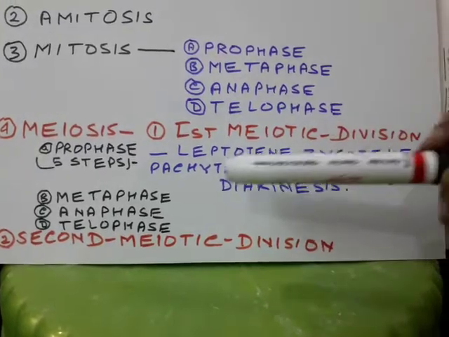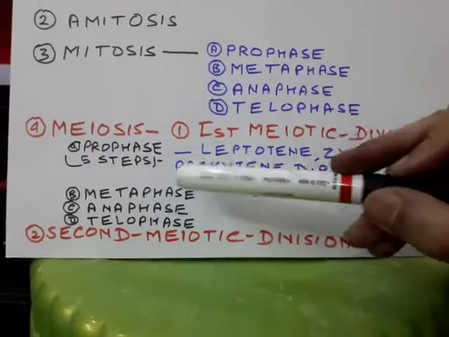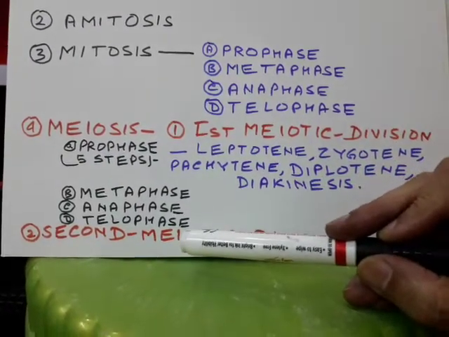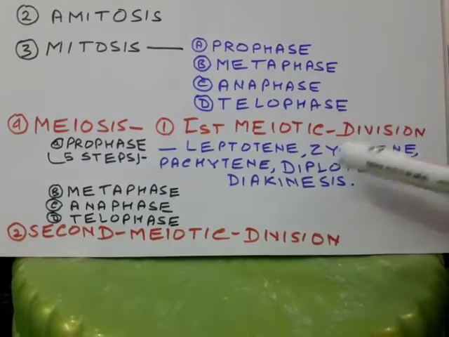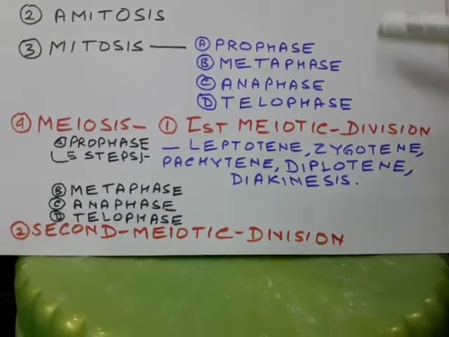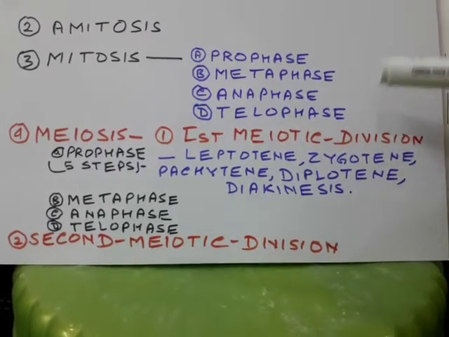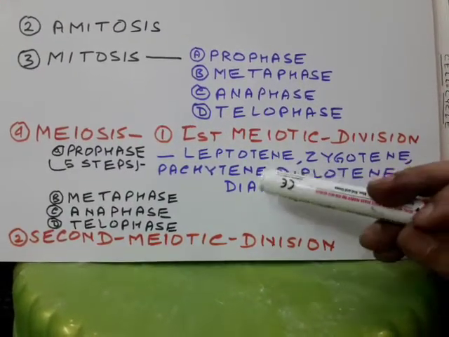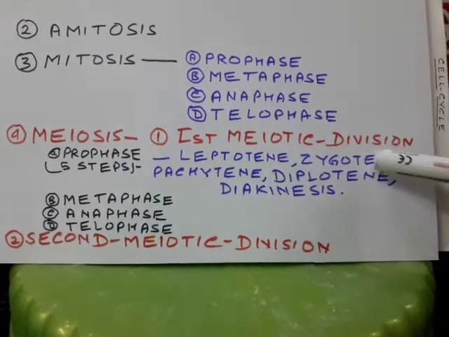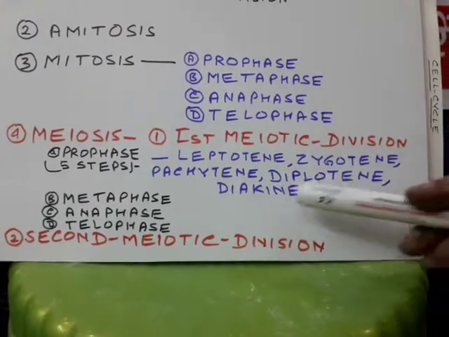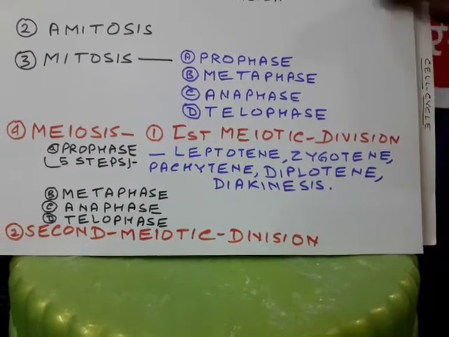Both meiotic divisions again have the same parts: prophase, metaphase, anaphase, telophase. But here, in the first meiotic division, the prophase part is very long and it includes 5 steps: leptotene, zygotene, pachytene, diplotene and diakinesis.